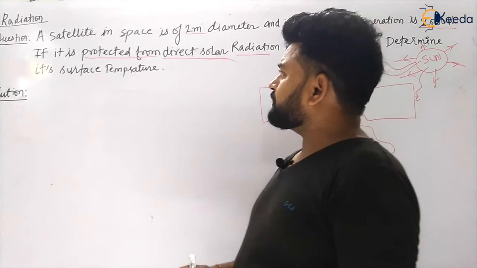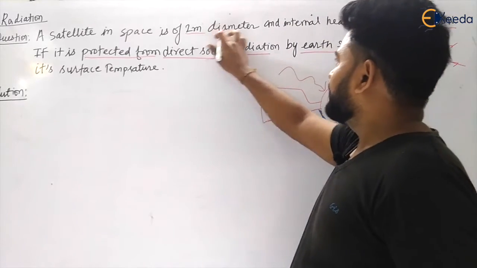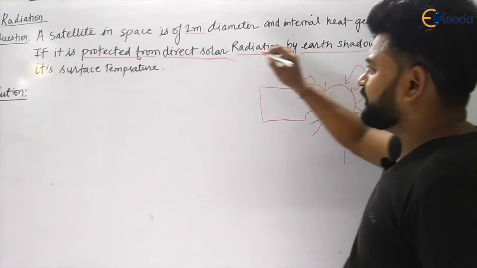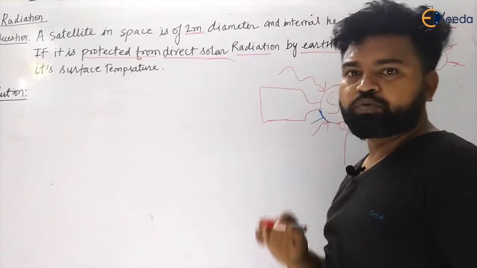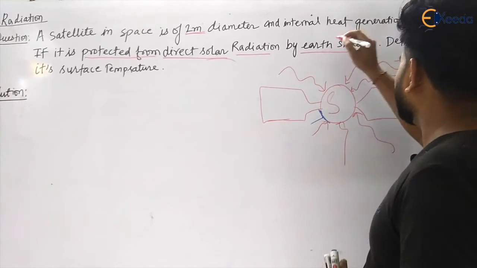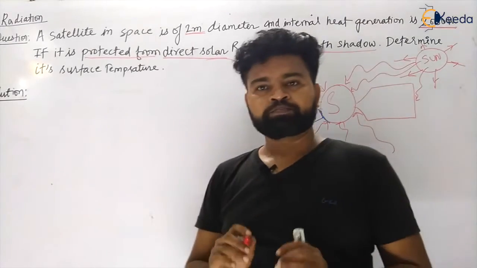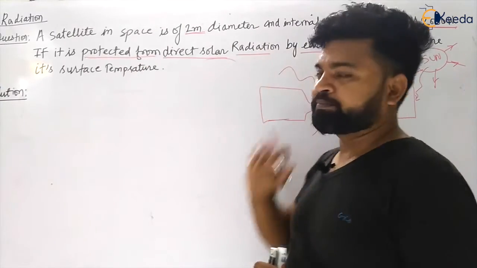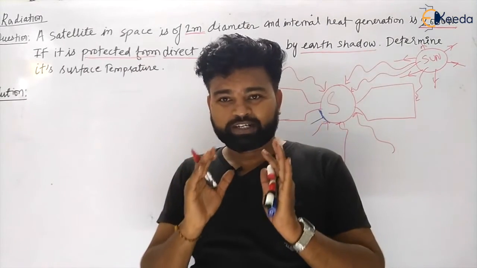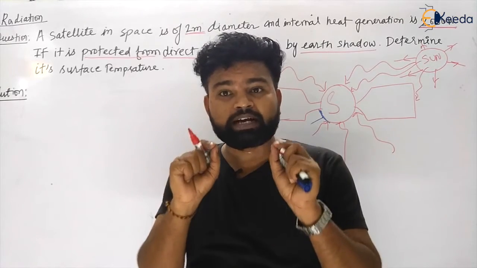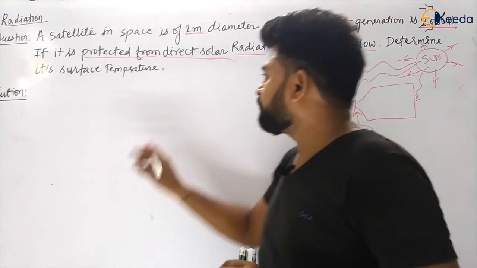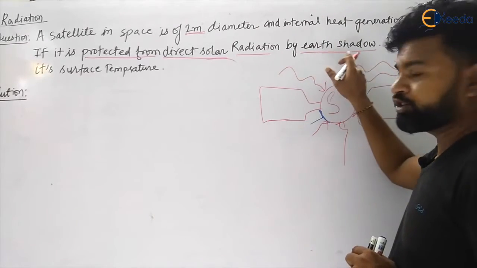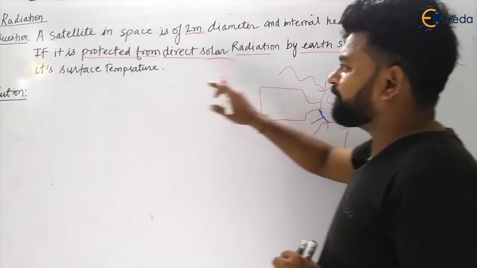A satellite in space is of 2 meter diameter and internal heat generation is 2000 watt. So my dear students, the diameter is given as 2 meter and the internal heat generation is 2000 watt. Now, if it is protected from direct solar radiation by earth's shadow, determine its surface temperature.